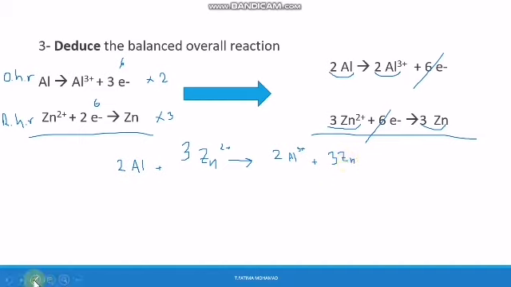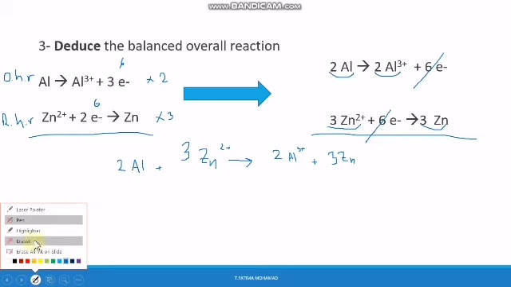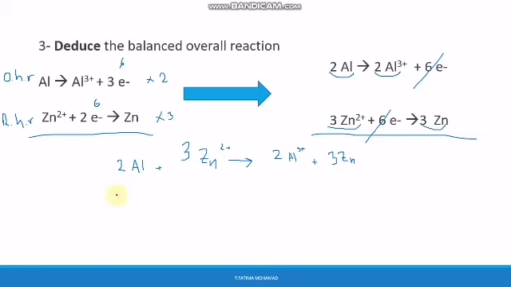Okay, now if you want to double check your work, look at the reactant side: how many Al do we have? 2Al, and here we have 2Al. Here how many Zn? We have 3Zn. 3Zn, correct. So first of all you look at the elements. Now you look at the charge. Here the charge is 2+ multiplied by 3 gives 6+, and here we have 3+ multiplied by 2, so 6+. So it's correct.